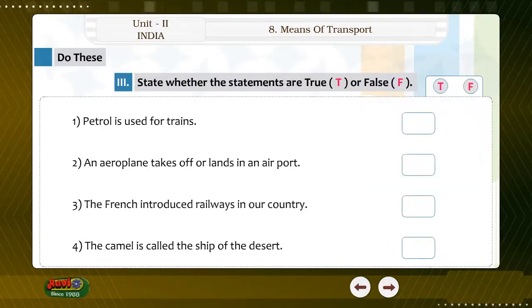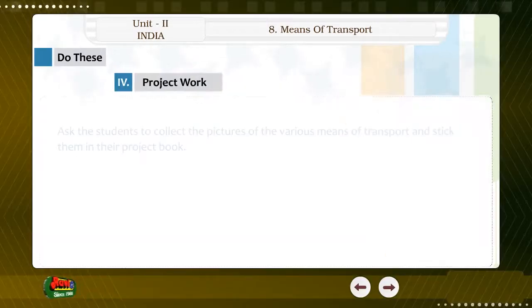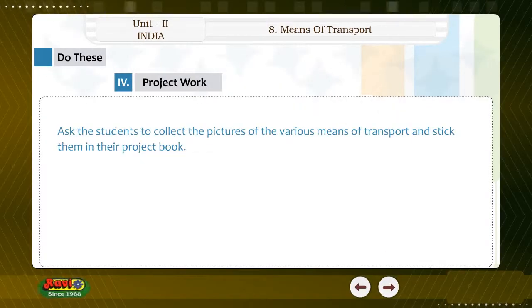State whether the statements are true T or false F. Conceptual understanding. 4. Project work. Ask the students to collect the pictures of various means of transport and stick them in their project book.